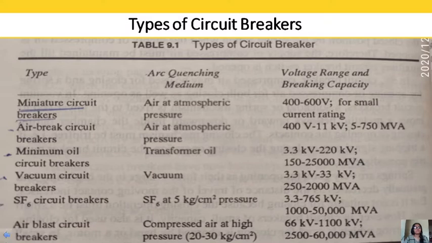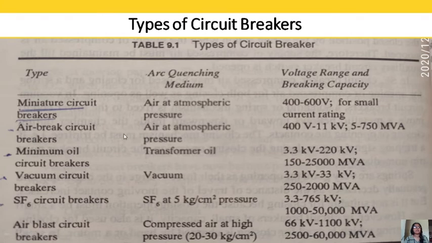We have different types of circuit breaker by arc quenching medium, voltage range and breaking capacity. As I told, in a miniature circuit breaker, air is used at atmospheric pressure. It is used for 400 to 600 volt with small current rating. Now in this lecture we will see about air brake circuit breaker and air blast circuit breaker.